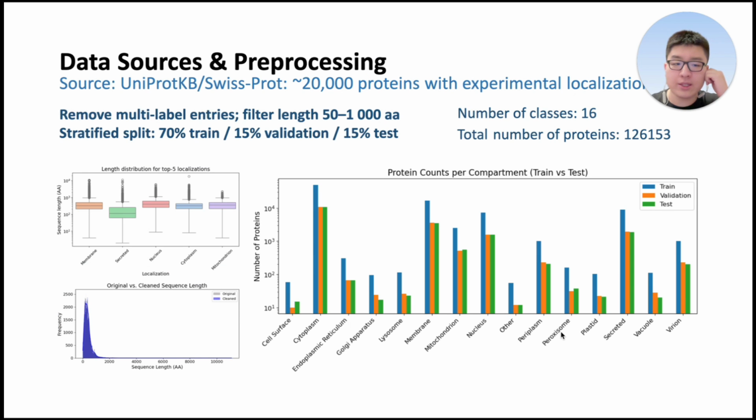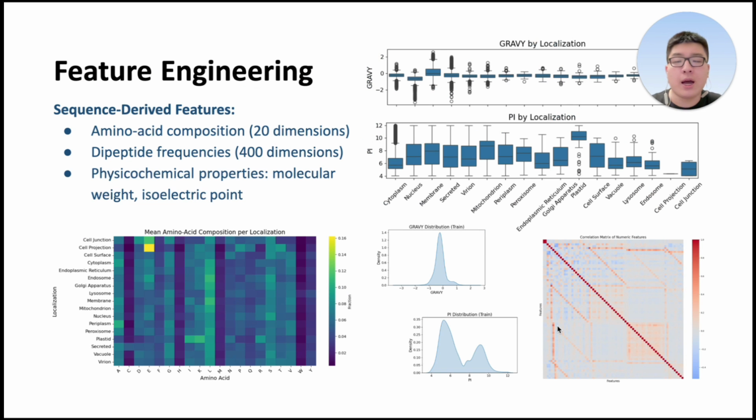To do so, we curated tens of thousands of UniProt knowledge-based entries across 16 compartments. Then we removed multi-localized and extreme length sequences, and finally performed a stratified 70%, 15%, 15% train, validation, test split to preserve real-world distributions. Our 422 features include amino acid compositions, dipeptide frequencies, GRAVY, grand average of hydropathy for core stability, and isoelectric point for charge-based targeting. This captures both local motifs and also global biophysical properties.